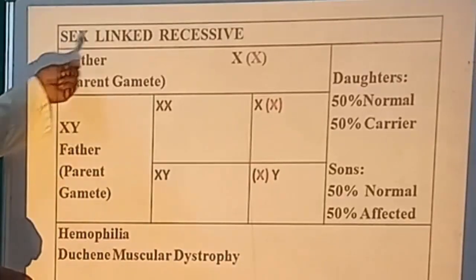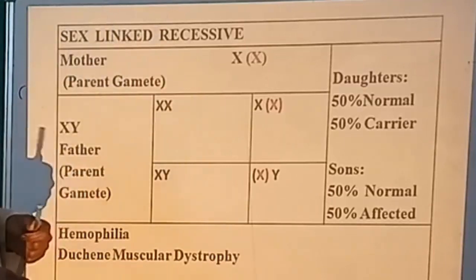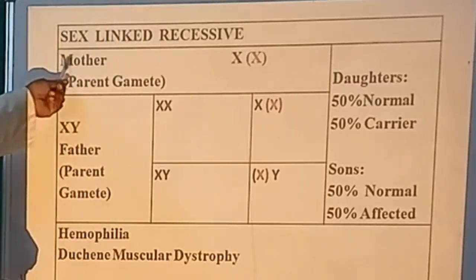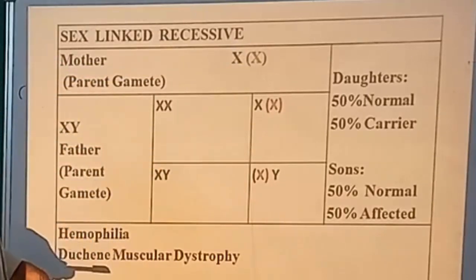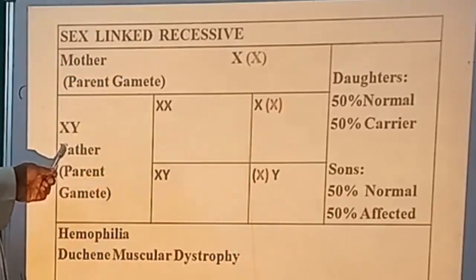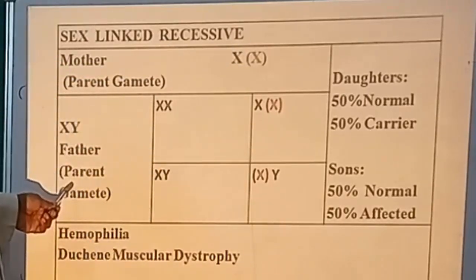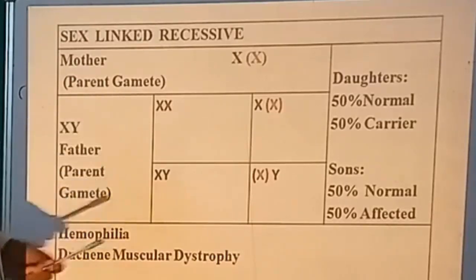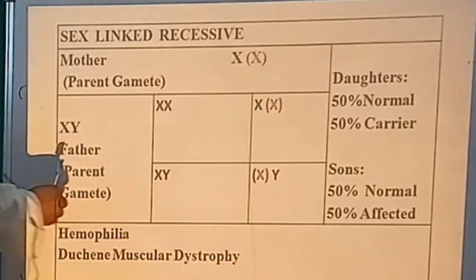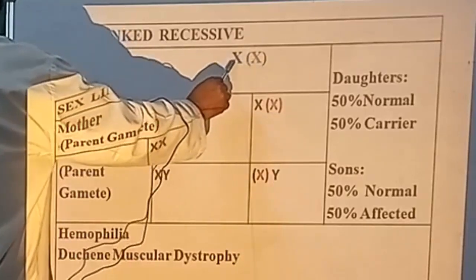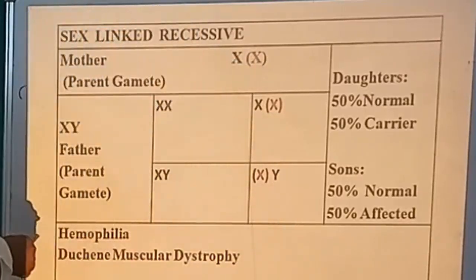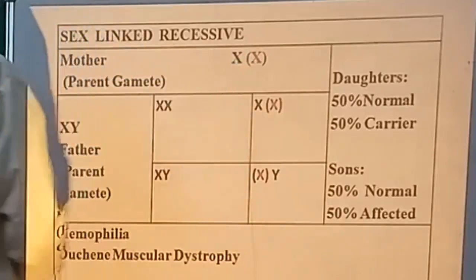Next is the sex-linked recessive. What happens here? Here is a mother, X and X in red, and here is the father, X and Y. Now you see what happens here. Since this is a recessive, when it is along with a normal gene, it is not expressed.